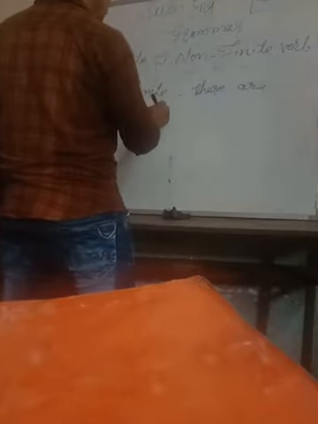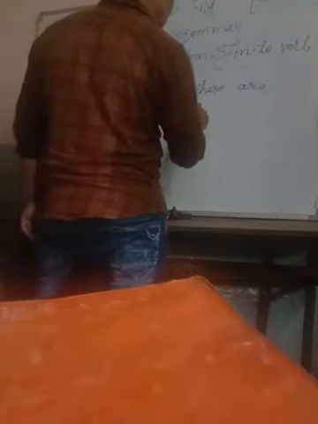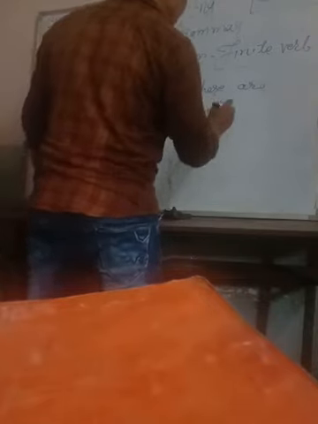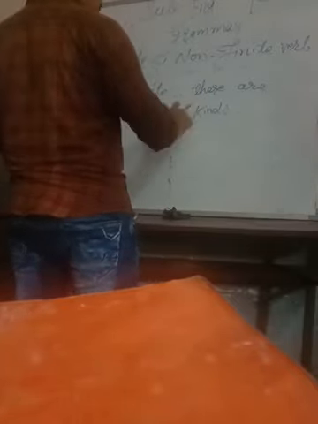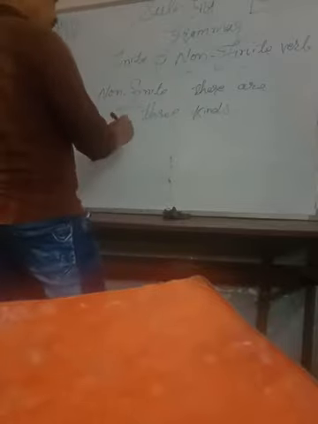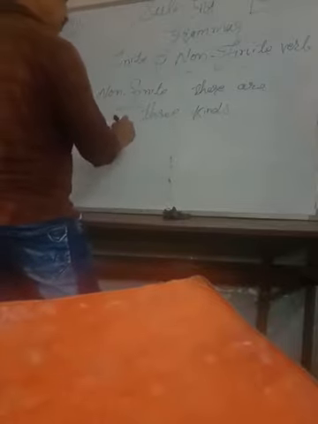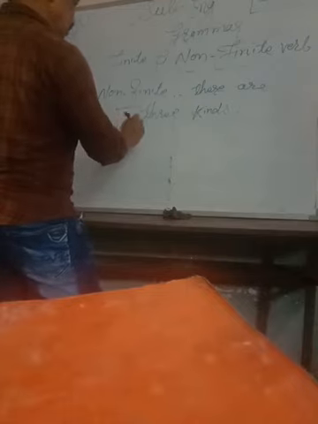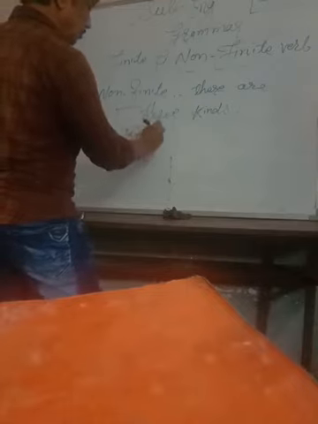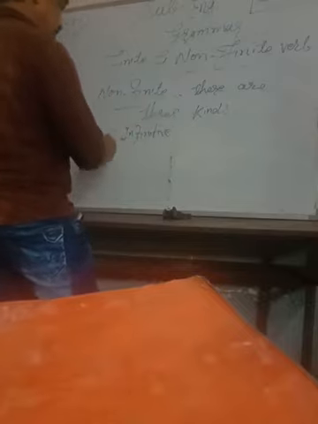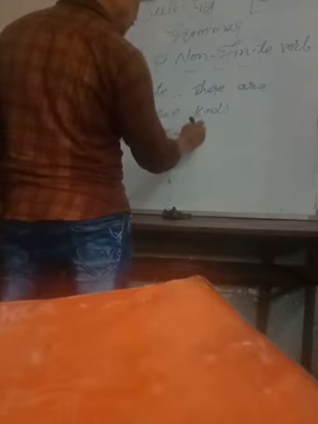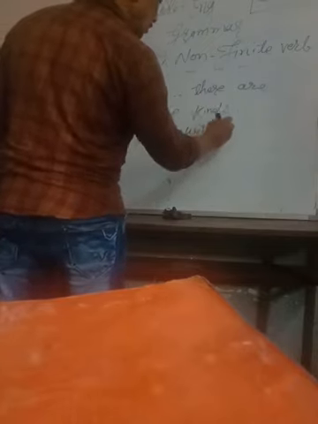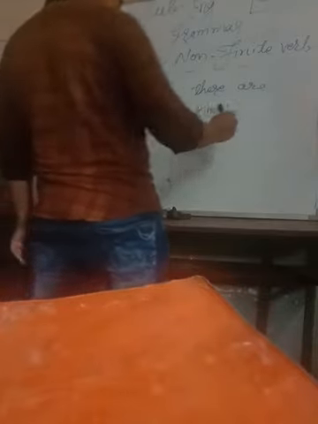There are three forms, or three kinds. Okay. So which are those? First of all, infinitive. The second, the infinitive with to or without to.